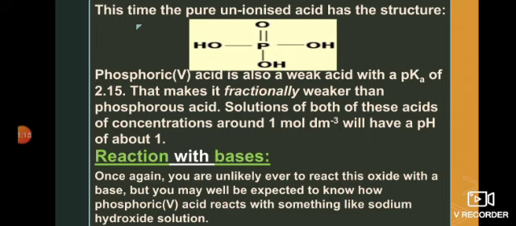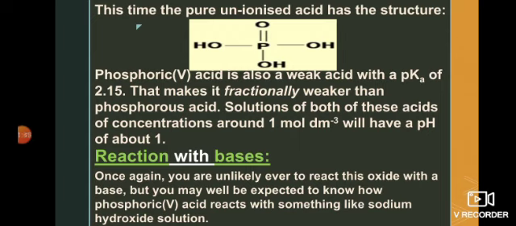Now when we look at the structure of phosphoric 5 acid, or phosphoric acid, there are three hydroxyl groups connected by single covalent bonds, and all three hydrogen atoms of the hydroxyl groups are acidic in nature, and the phosphorus is connected to a single oxygen by a double covalent bond.